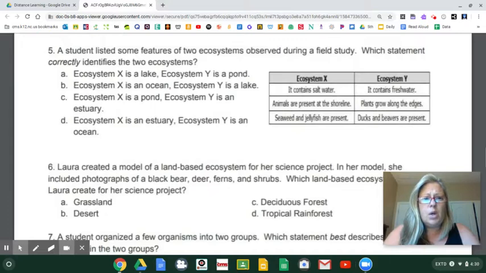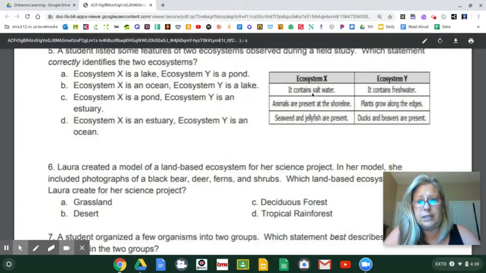Number 5, a student listed some features of 2 ecosystems observed during a field study. Which statement correctly identifies the 2 ecosystems? Oh, okay, so let's look at it. Ecosystem X is saltwater and Y is freshwater. I bet we can eliminate just with one fact. It says ecosystem X is a lake. Is that right, y'all? All right, I don't think I need to read anymore because I can see that ecosystem X is a lake, ecosystem X is saltwater.